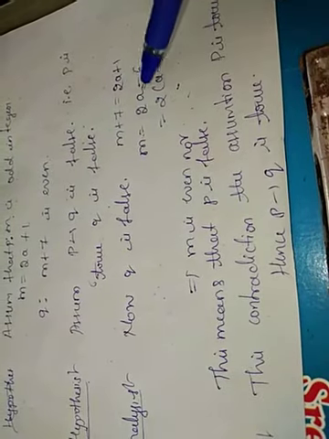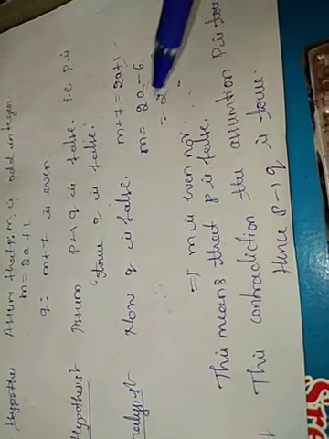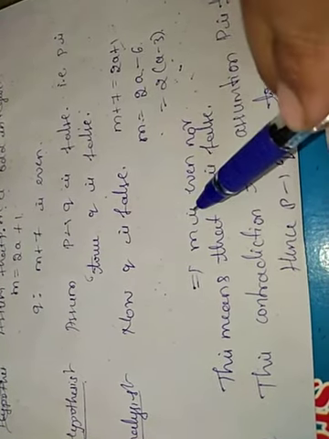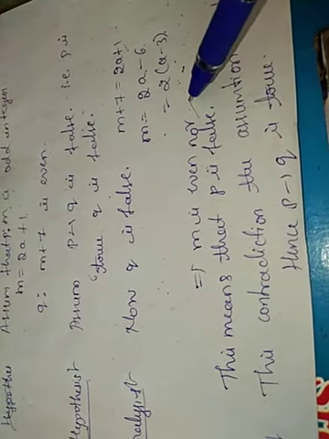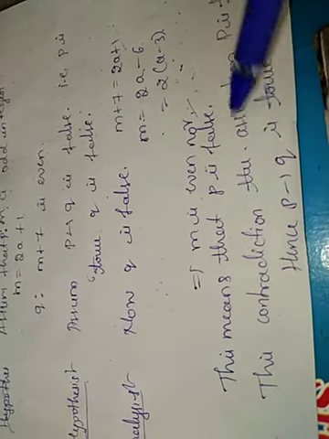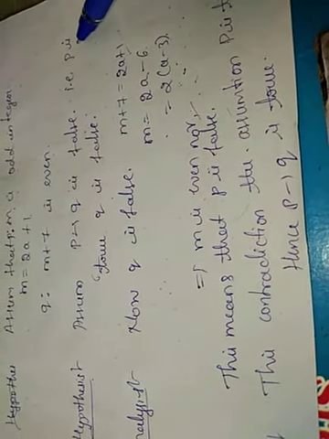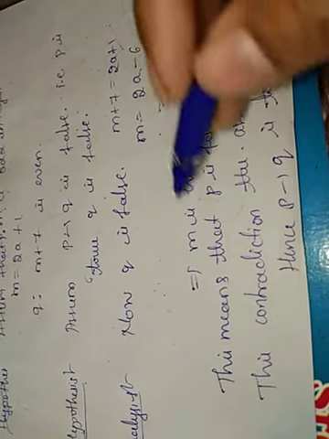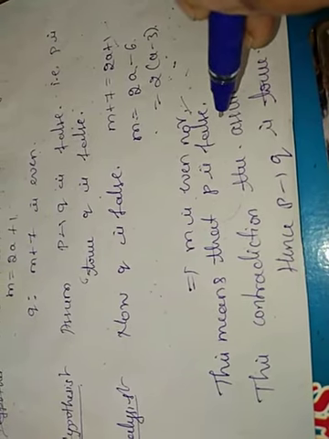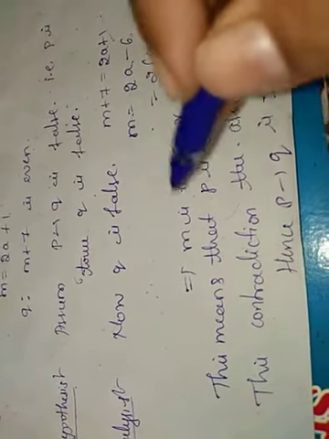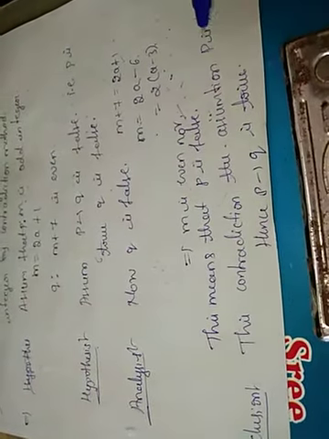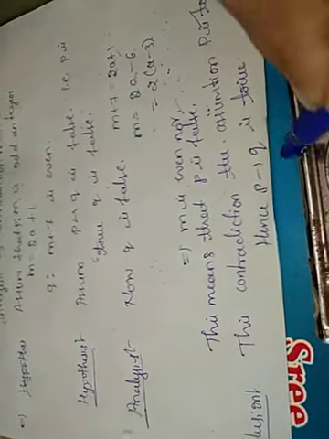So m plus 7 is odd means 2a plus 1. Then m equal to 2 of a minus 3. If m equal to 2 of a minus 3, that indicates m is an even number. If m is an even number, that indicates our assumption that P is true is wrong, this proves that m is an even number. If m is even, P is false. That contradicts the assumption. Therefore, according to contradiction, P is true. Hence, P implies Q is true.